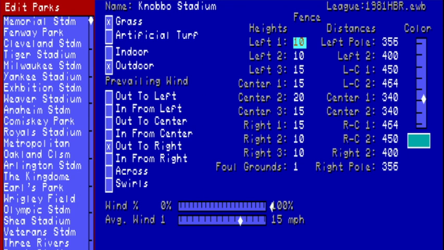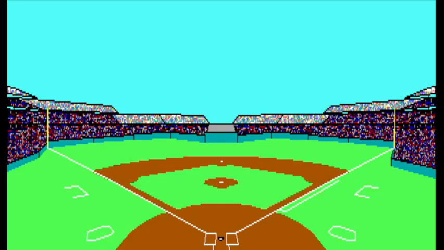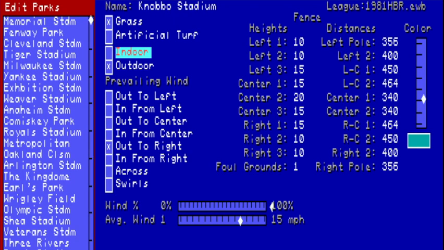Fence heights and distances, color of the fence, and if I want to view the park, I hit spacebar. If I want to undo the changes, I would hit F7. I'm going to back out of this.